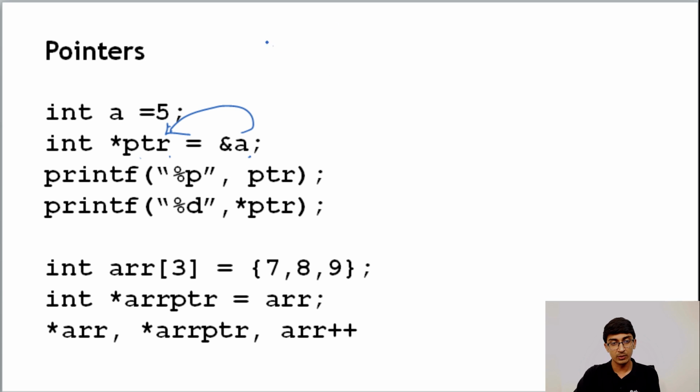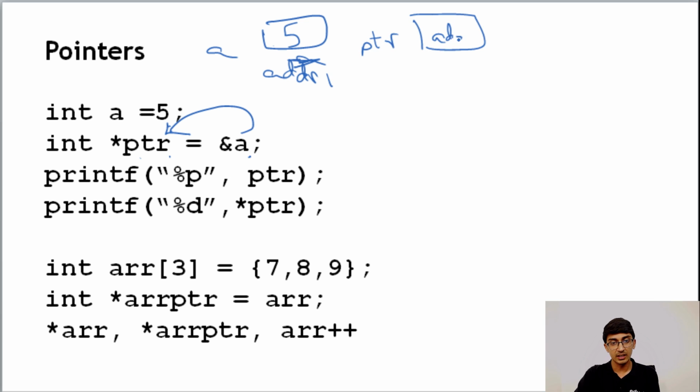So we have a over here, right? There is some address of a. This is a, with value 5, and some address, right? That value is stored into ptr. So this is ptr holding addr1, and it itself has some address, addr2, let's say. Again, all of these are going to be hex values. When we do *ptr, it uncovers the value that is there at this address. So it goes here, finds addr1, goes to addr1 and prints the value that is there, which is 5. That's what it's going to do.